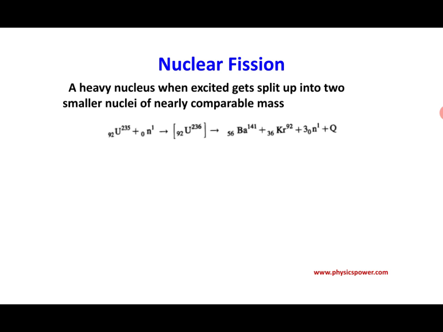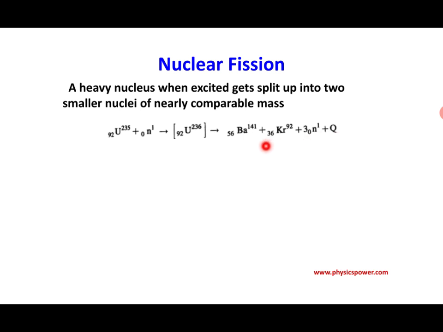Uranium 235. If you bombard uranium 235 with a slow moving neutron, that slow moving neutron will be captured by uranium 235 and it will become uranium 236. Now it will be an unstable nucleus, because it captured the slow moving neutron and got some energy. Due to that it will become unstable and split up into two similar massive nuclei, that is barium and krypton. In this reaction we will get three more neutrons also, as well as some amount of energy.